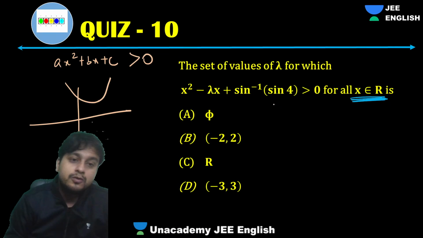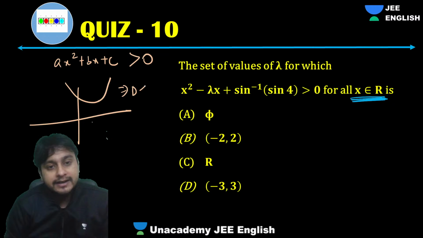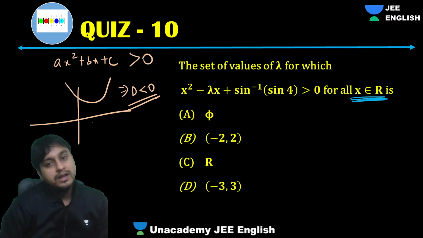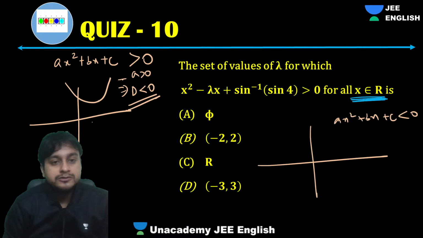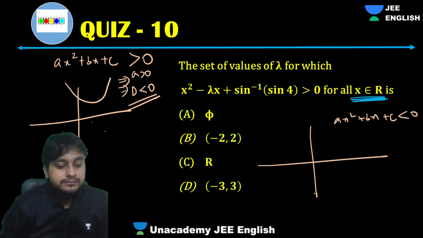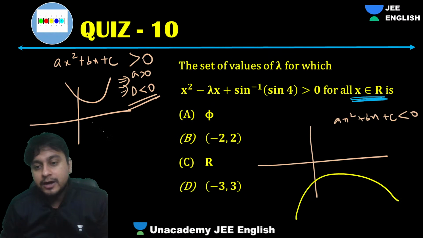That means no real roots, which implies discriminant less than 0. Also, one more thing I had told you: if it is ax square plus bx plus c, here one more thing comes, guys, a should also be greater than 0. Otherwise what we get is like this, a parabola totally facing downwards, right?